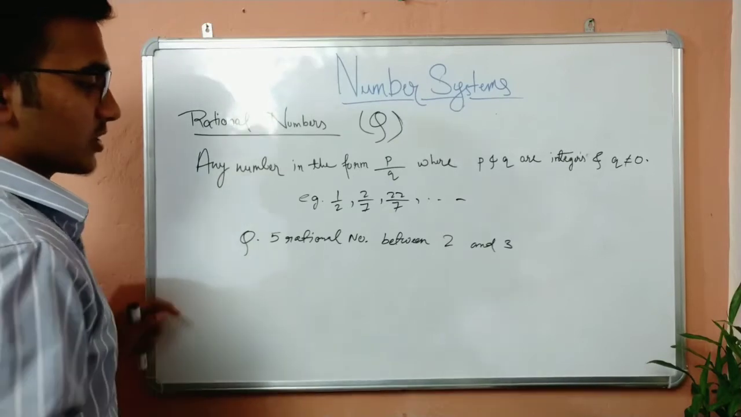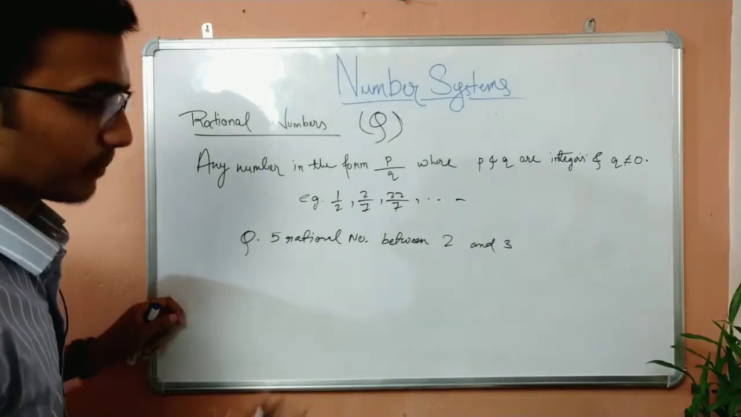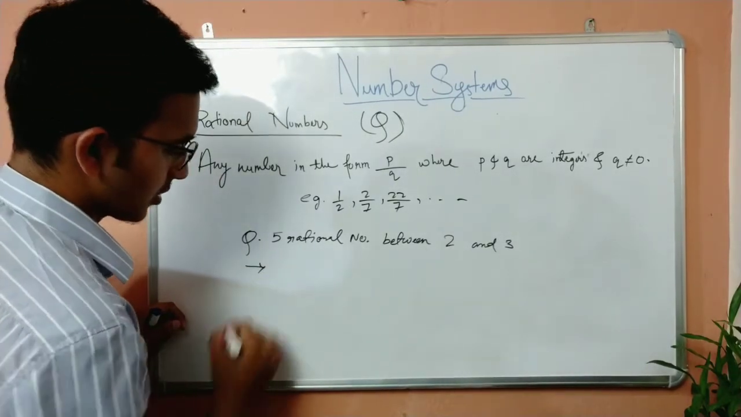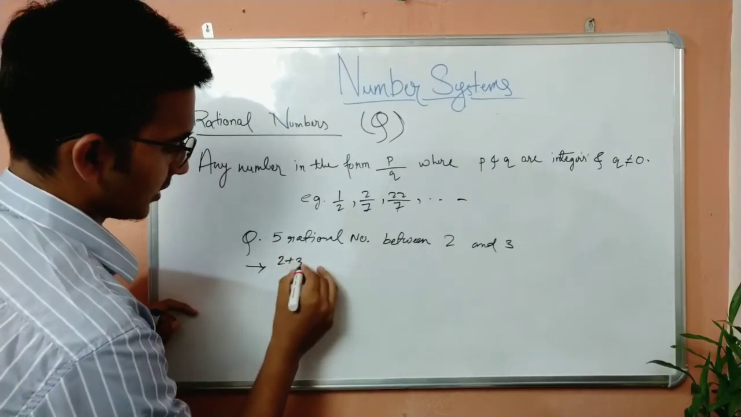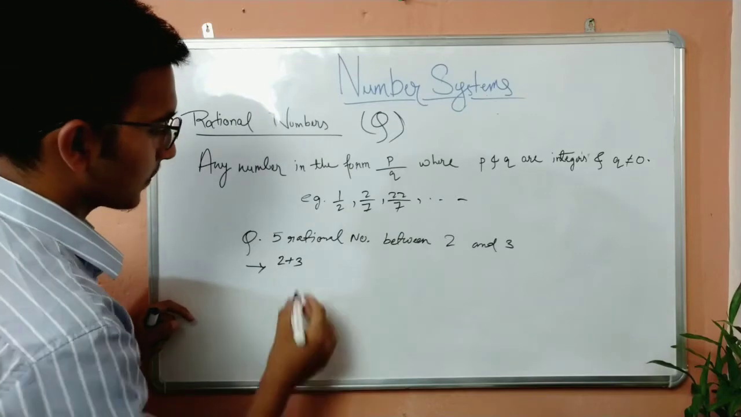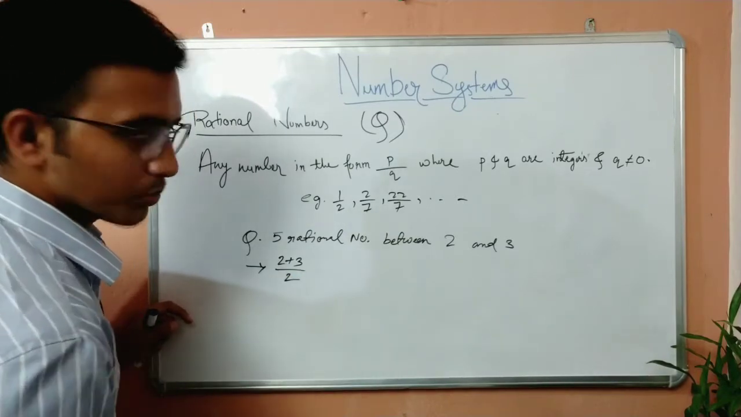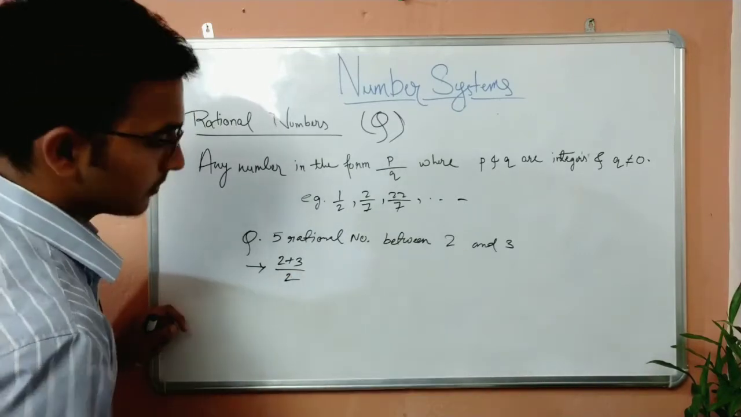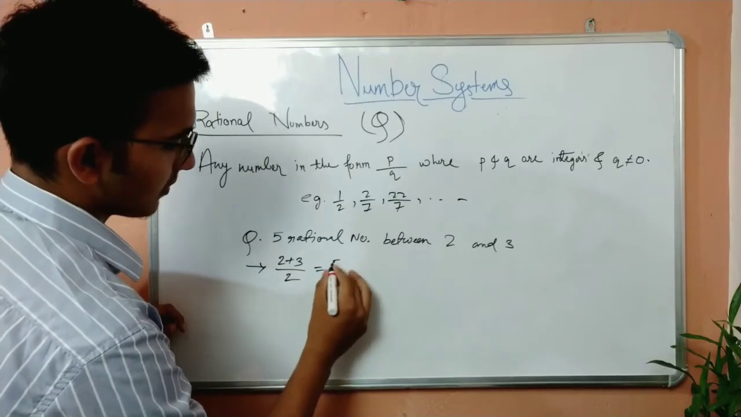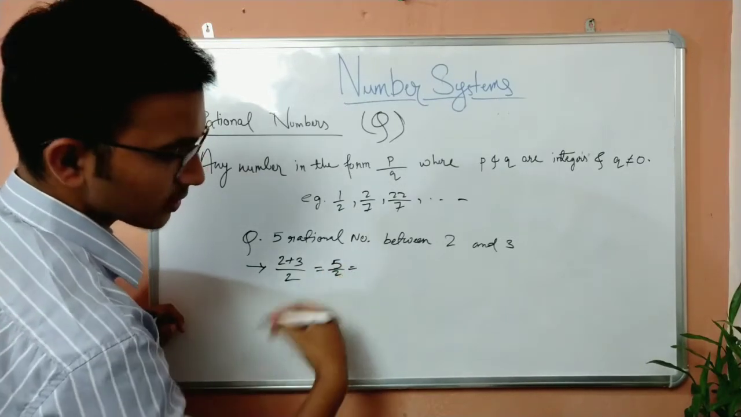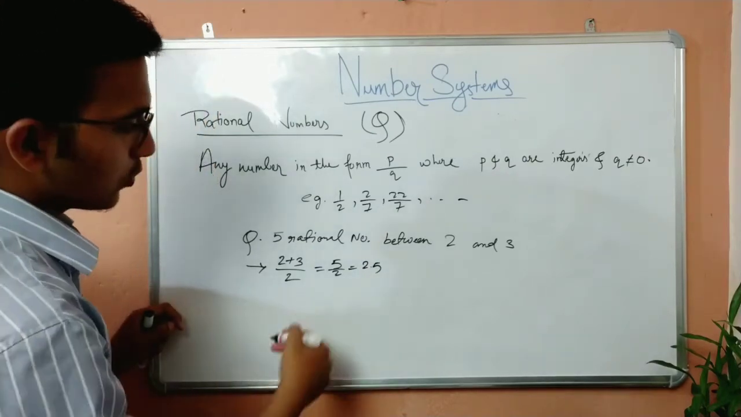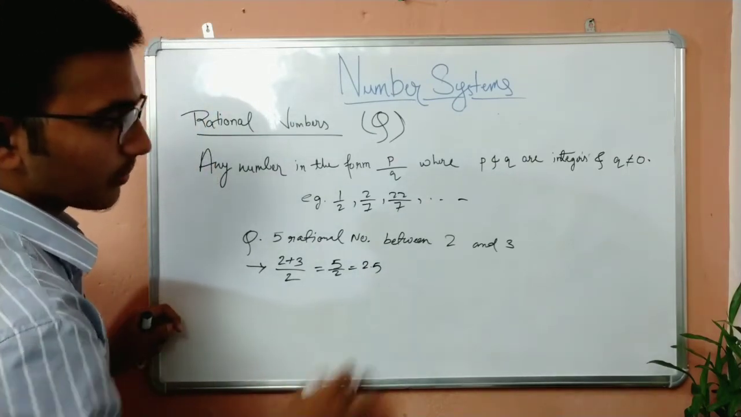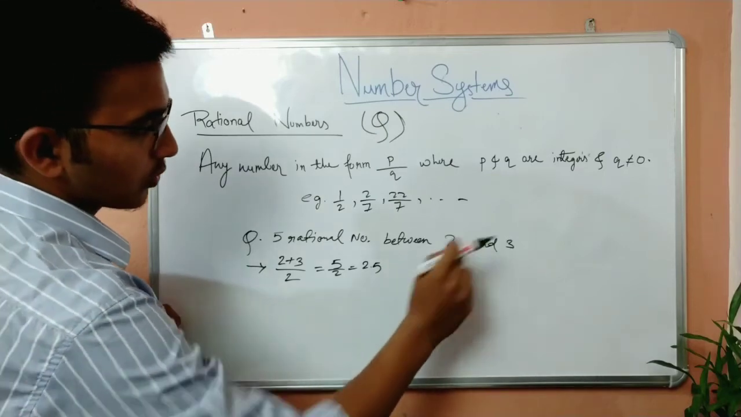So those 5 rational numbers can be found out. First of all, pay attention. What you have to do is take 2 and then 3, the first number and the second number, and then divide it by 2. You will get the middle number. So 2 plus 3 is 5 by 2, which is 2.5. So 2.5 is the middle number between 2 and 3.